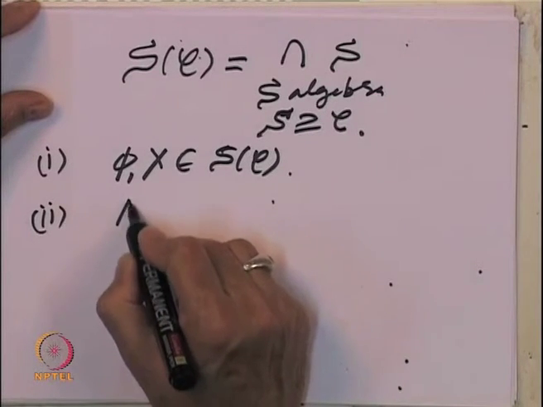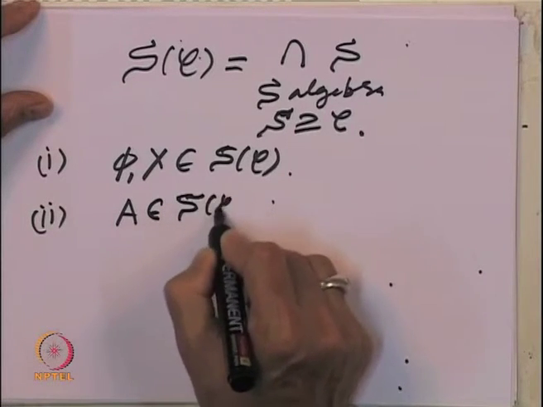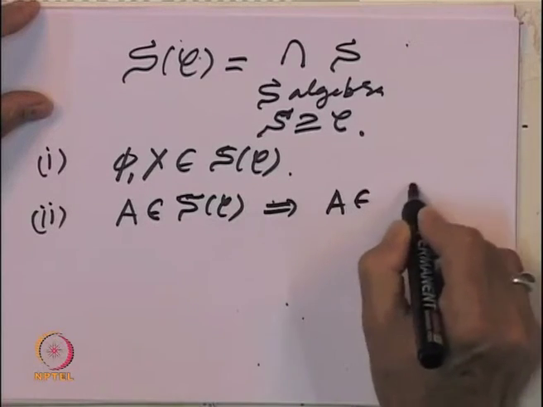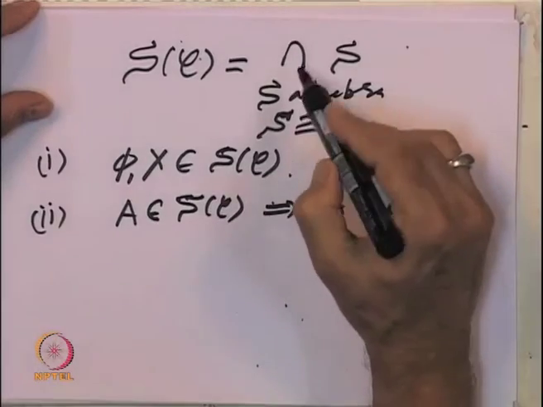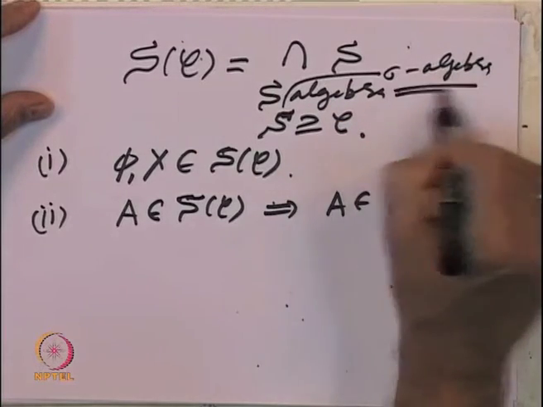The second thing, let us take a set A which belongs to S of C. So, we are looking at the case of sigma algebras, right.